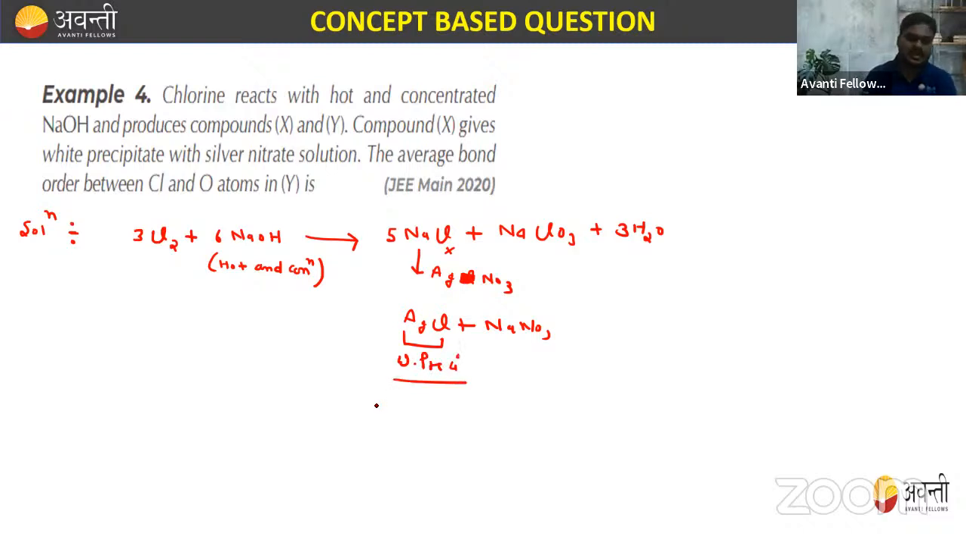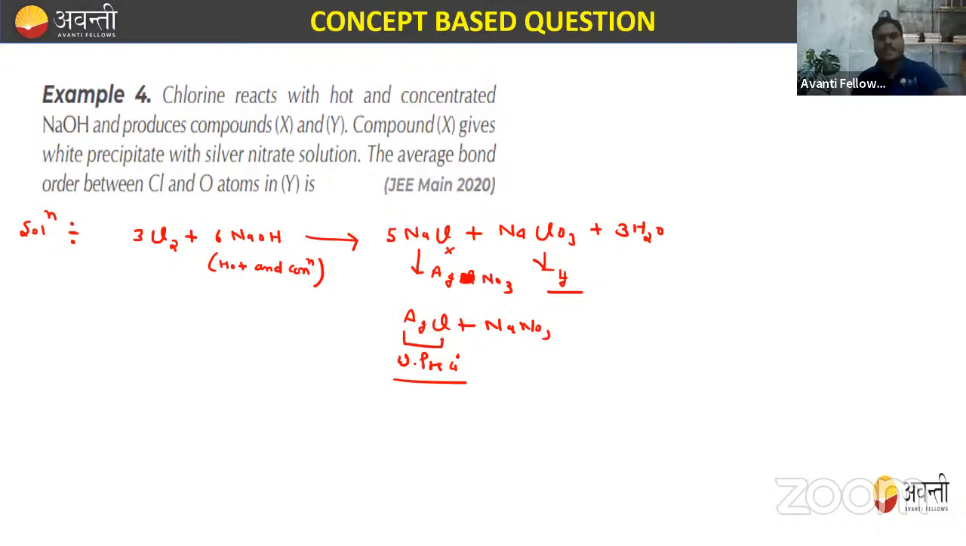White precipitate, AgCl. So this is compound X. And what about compound Y? So compound X gives white precipitate with the silver nitrate solution. And the next is compound Y. This one. Okay, so we get compound X and compound Y.